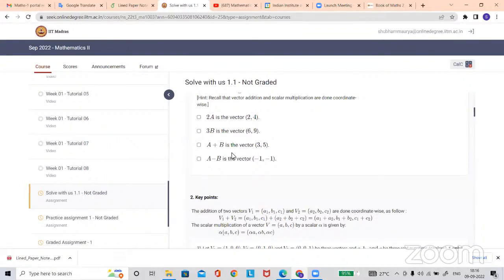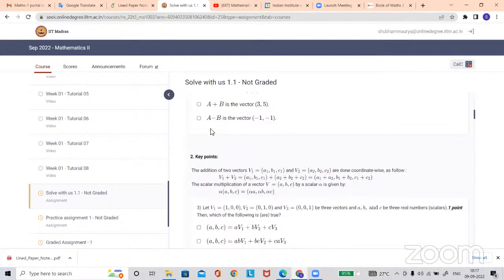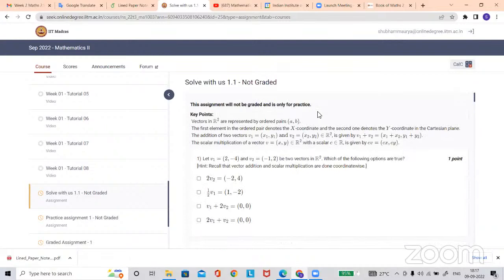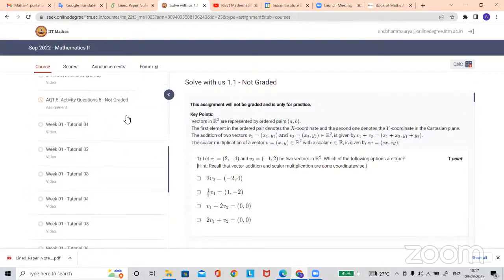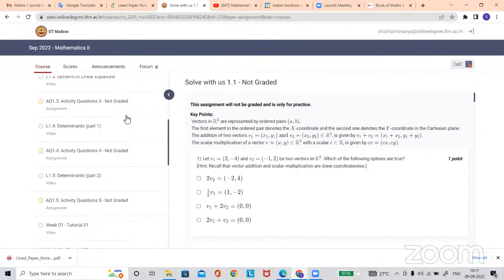One thing you can do, if you are solving week 1, is watch at least lectures 1 and 2 and then solve the week 1 activity questions. But as you are saying, I will say first watch the whole set of lectures once. Week 1 has 5 lectures.